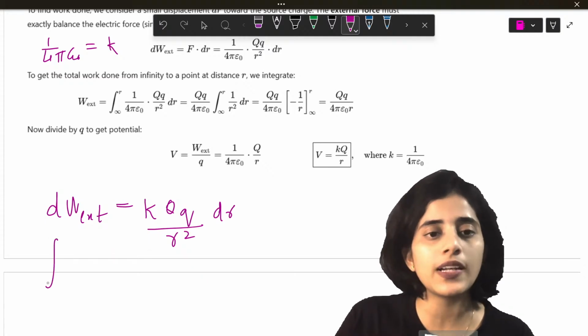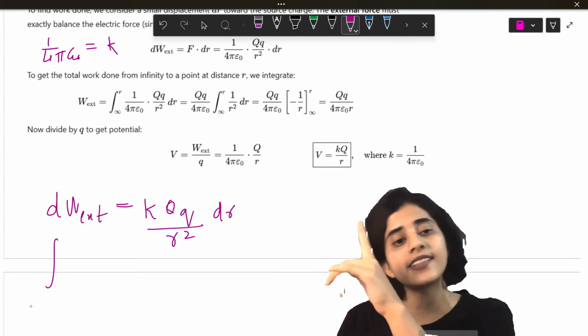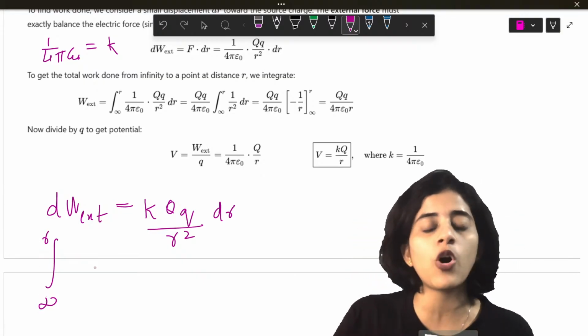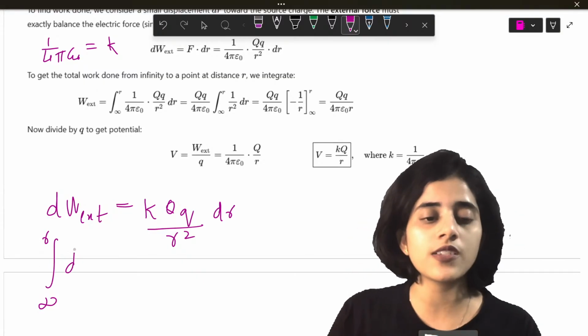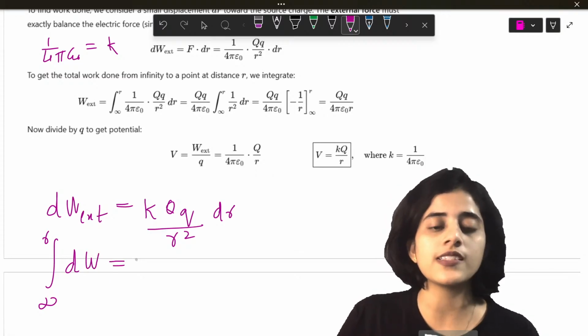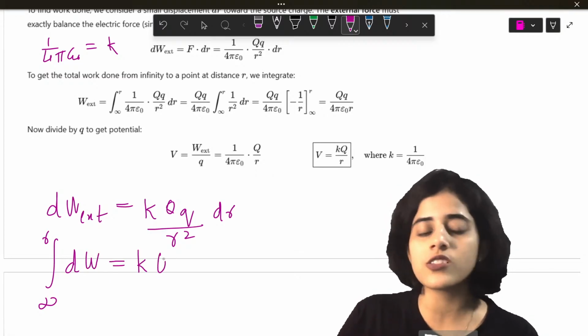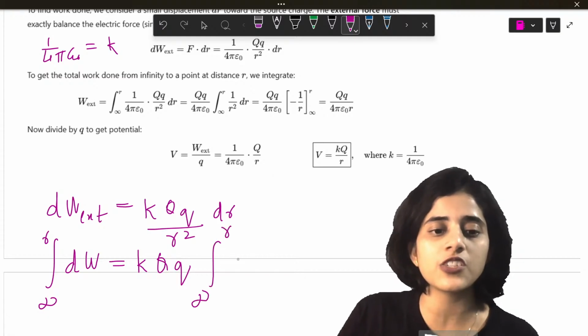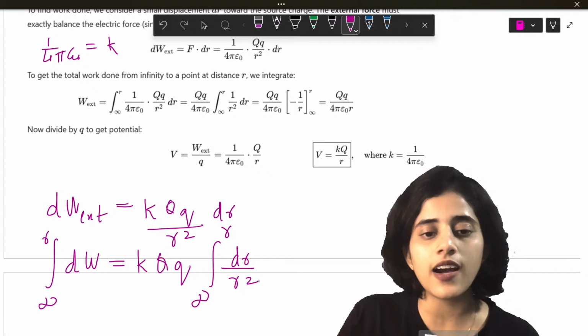Now what I will do, I will integrate. What is the highest limit? The highest it can go is till infinity. What is the least it can come? It can come all the way till R. So this is dW is equal to K is a constant, Q is a constant, Q is a constant. So integral infinity to R dr by R square.